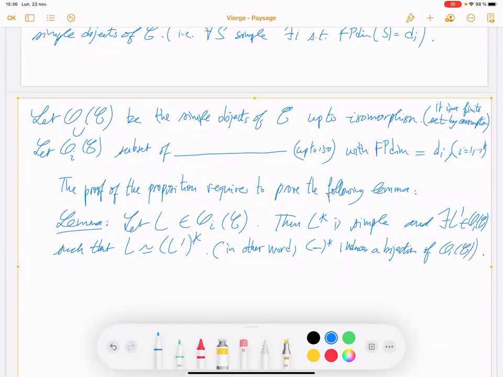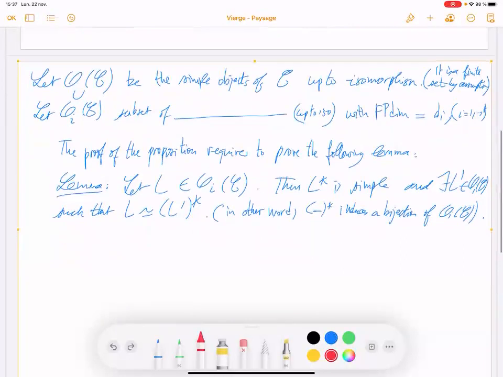Because you have isomorphism here, but this is up to isomorphism, so this induces a bijection. So, proof.